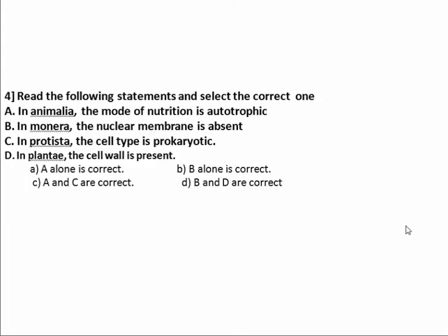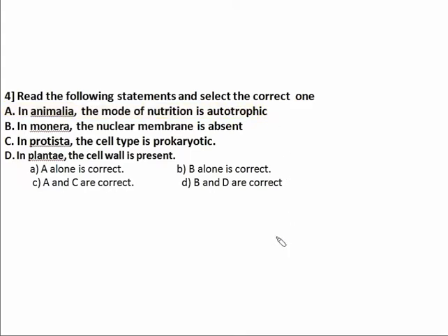See the fourth question, that is a statement reading question. Read the following statements and select the correct one among the given four statements. The first statement is that in Animalia, the mode of nutrition is autotrophic.